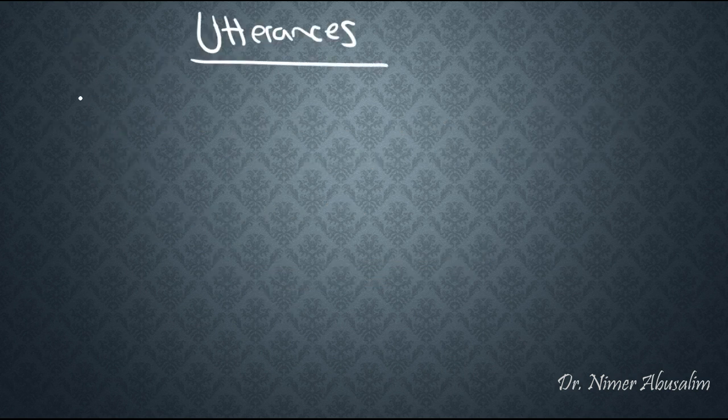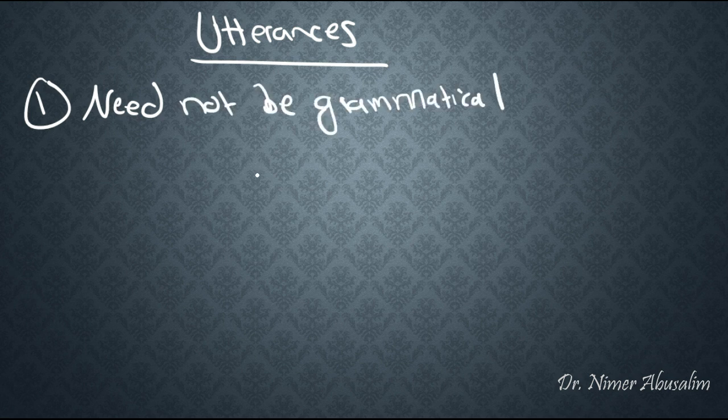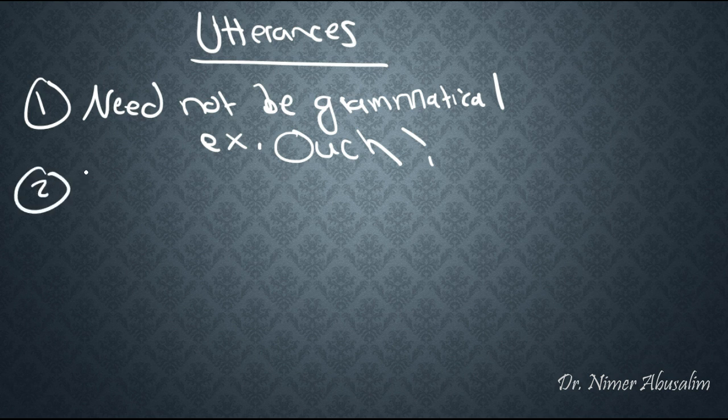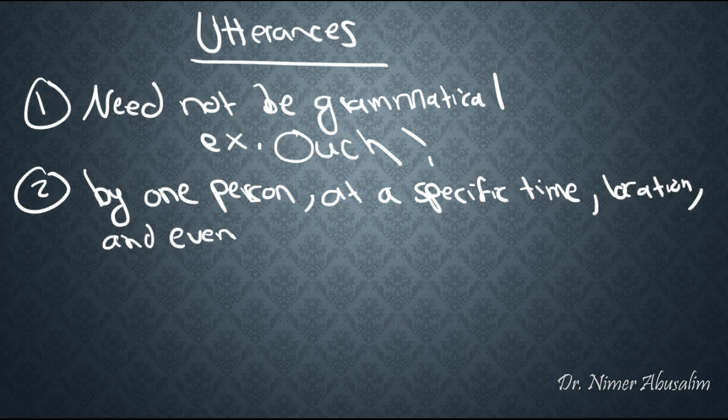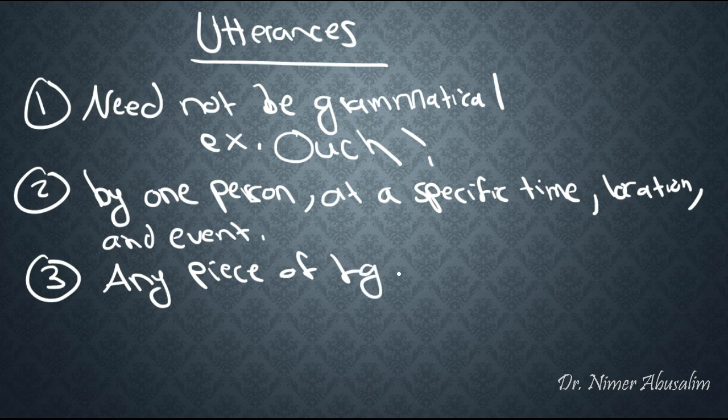So what are the major characteristics of utterances? Number one, they need not be grammatical. For example, 'ouch' is not a full sentence, does not contain a full idea. There really is not much grammar involved here. The second thing is that it needs to be uttered by one person at a specific time, location, and event. Like we said before, it can be any piece of language so far as it is a piece of a language and not just some gibberish. So these are some of the basic characteristics of utterances.